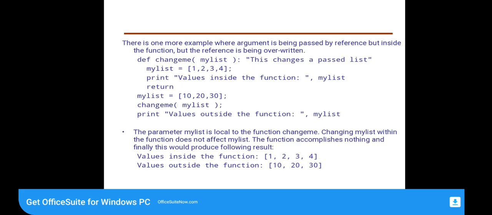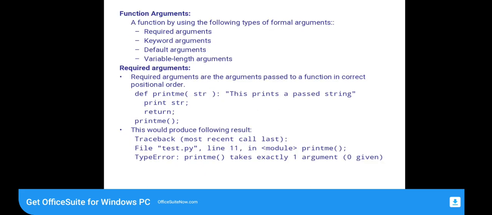There is one more example where an argument is being passed by reference but inside the function, the reference is being overwritten. So here def is a keyword, changeme is a function name, mylist is an argument. This changes a passed list. So the argument is passed by value. Then function arguments. A function can be called by using the following types of formal arguments.